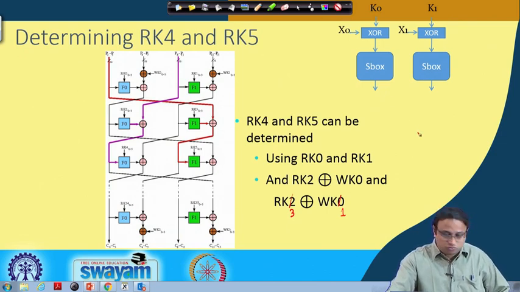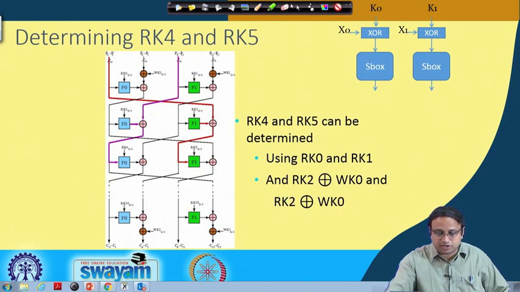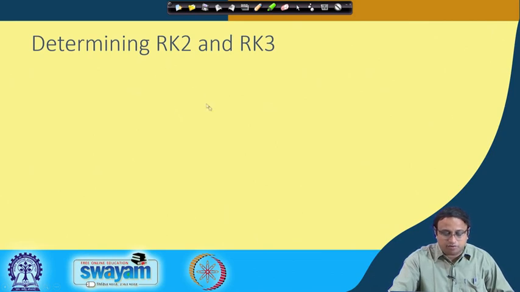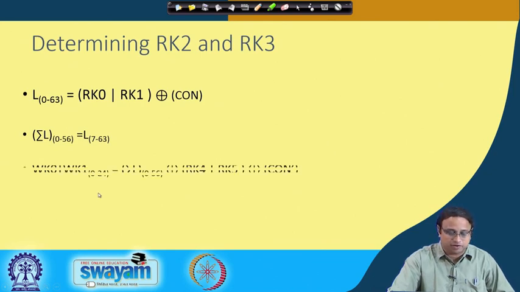Now what we do is we go ahead and see whether we can recover the remaining parts of the key in a similar fashion. Now we want to determine RK2 and RK3, but for that we have to again resort to the key scheduling algorithm. Remember that the L is essentially obtained from the round keys, and this is the function for doing that. We already know the value of RK0 and RK1. CON is a constant, so we know the value of L. And now we can again obtain the value of sigma L because this function is a public function.